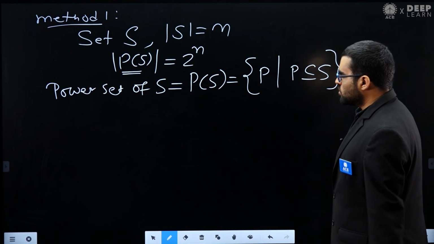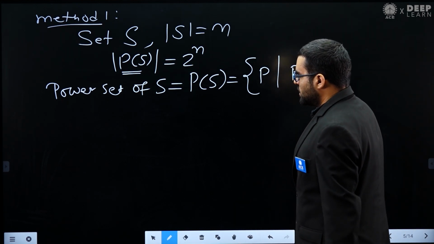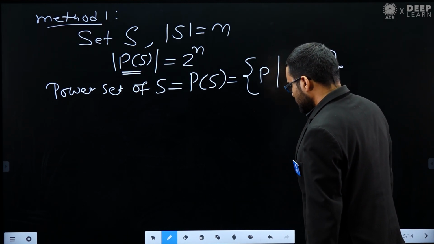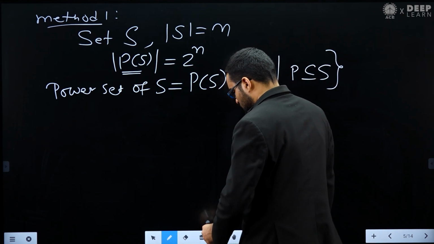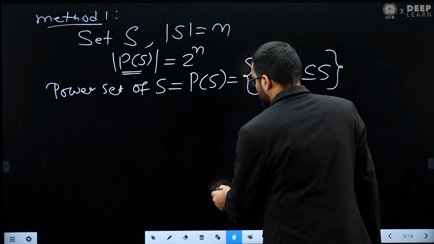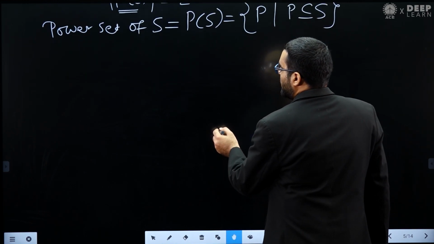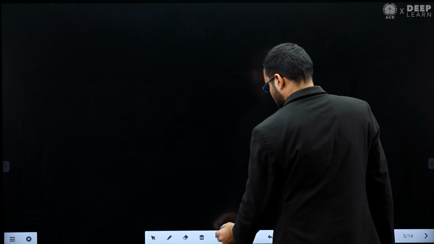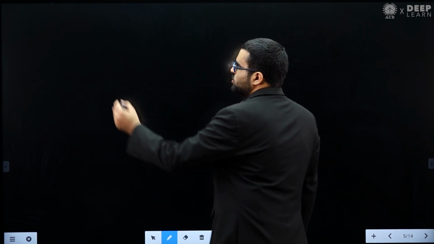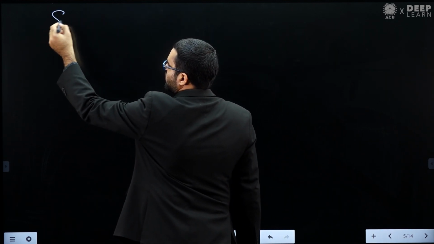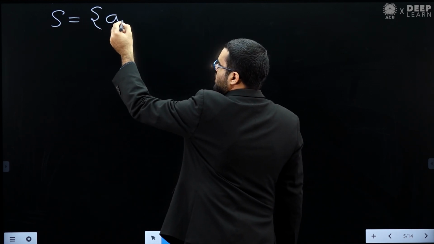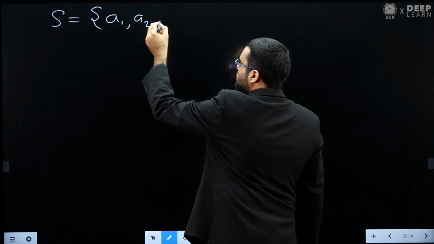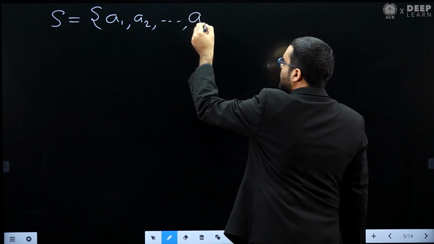Now the next concept that we need to see is, let's assume that you have a set S, and in this set S there are n elements, A1, A2, A3 and so on, total An.